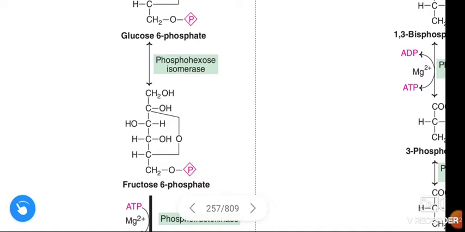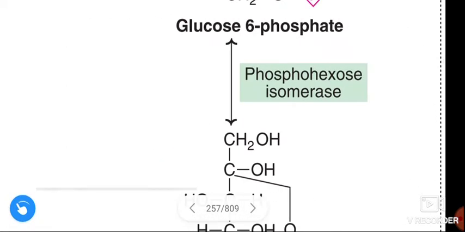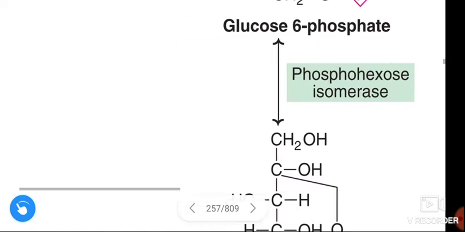The second reaction is an isomerization reaction. In this reaction, glucose 6-phosphate is converted to fructose 6-phosphate. See here, fructose 6-phosphate, and this reaction is catalyzed by the enzyme phosphohexose isomerase.